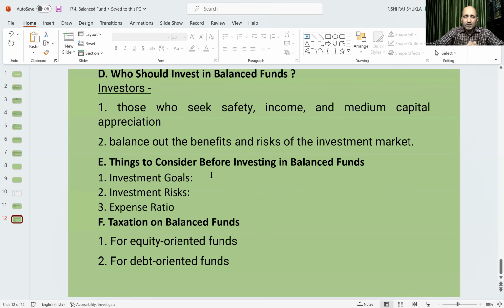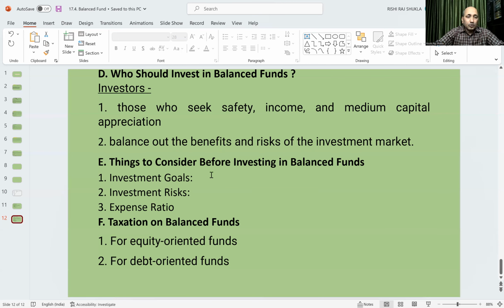And at the same time, of course, there is safety because the balance part is in debt funds, and we can expect income. They also invest in dividend-yielding instruments, so we can expect some income also. Of course, this balances out the benefits and risk of the investment market. How is this balanced out? Because there are both portions, equity and debt. And whenever the market is volatile, the fund manager balances accordingly to avoid this and balance out the return.